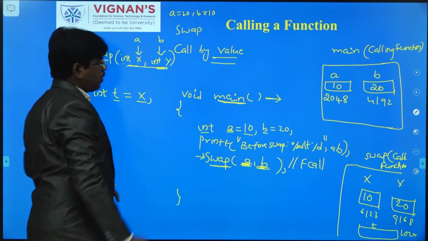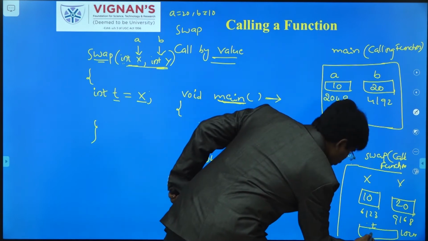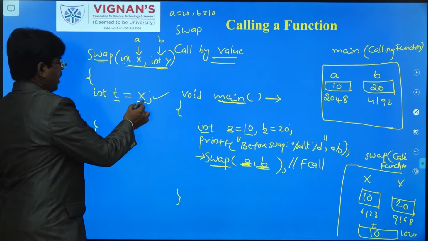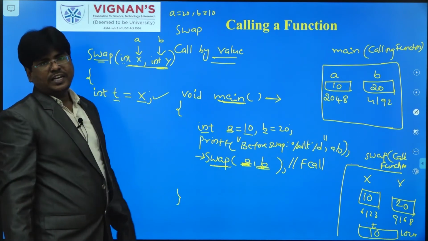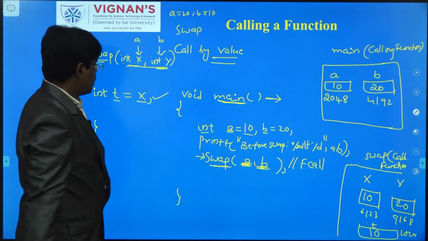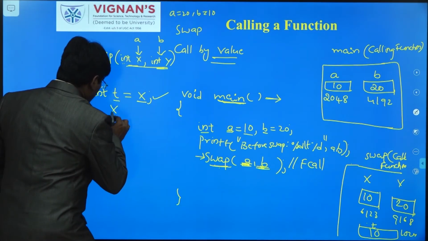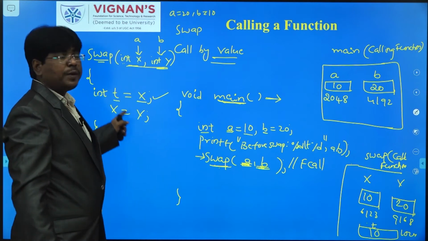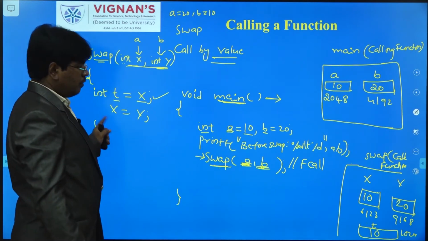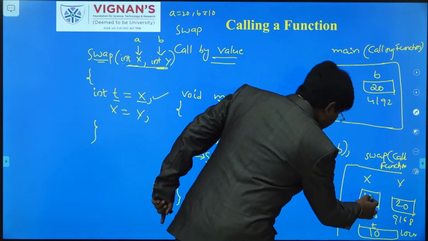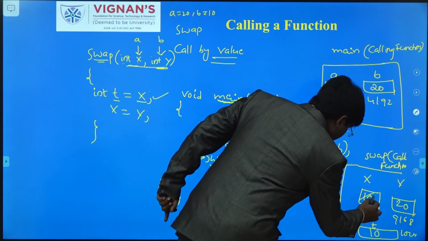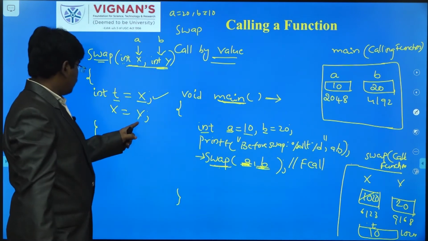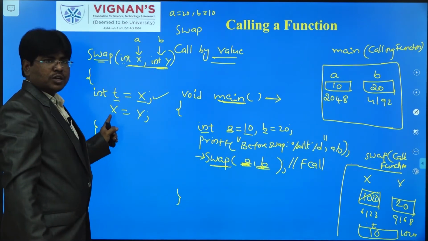What is the x value? The x value 10 will be assigned into t by using this statement. t is a temporary variable. After that, what I have written? x equal to y. So the value of y will be assigned to variable x. The x value will be erased and 20 will be stored. Now the x value becomes 20.